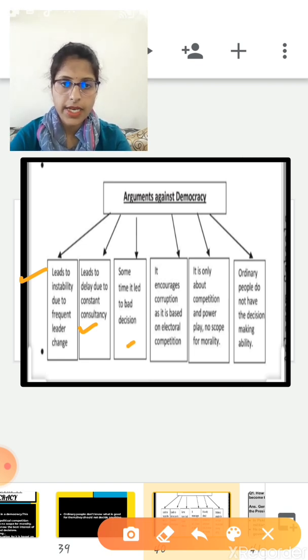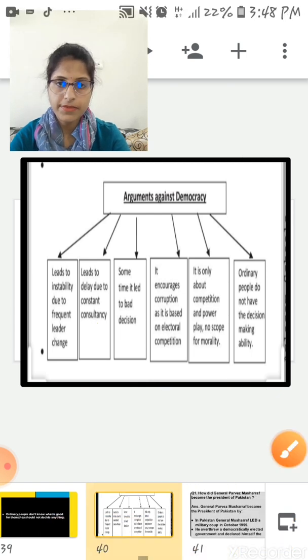Next argument, it encourages corruption as it is based on electoral competition. It is only about competition and power play, so no scope for morality. And the last one is ordinary people do not have the decision making ability. So all these are the points against democracy.